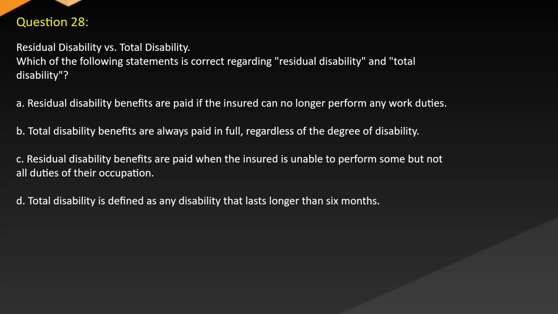Question 28. Residual disability versus total disability. Which of the following statements is correct regarding residual disability and total disability? A. Residual disability benefits are paid if the insured can no longer perform any work duties. B. Total disability benefits are always paid in full regardless of the degree of disability. C. Residual disability benefits are paid when the insured is unable to perform some but not all duties of their occupation. D. Total disability is defined as any disability that lasts longer than 6 months.